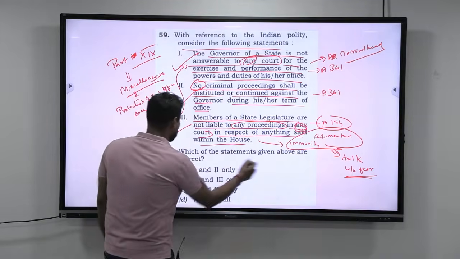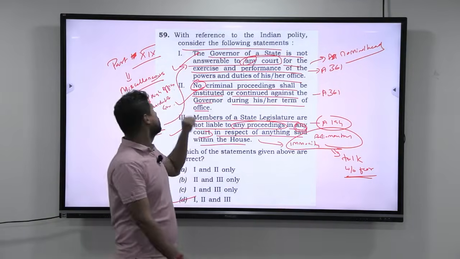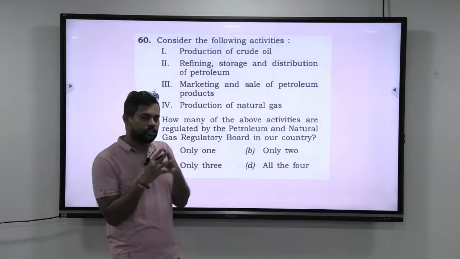So which of the statements given above are correct? 1, 2 and 3 are correct. So this completes question number 59. Okay guys, let us solve the next question.